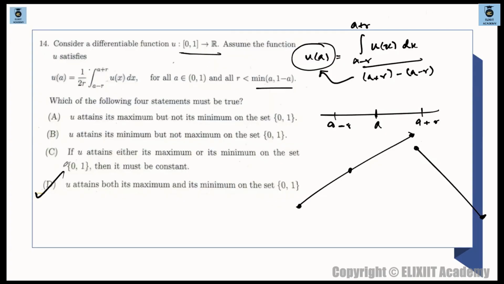The other things will not happen. It says that u attains its maximum but not minimum. Maximum, minimum, all the points will be attained because it's a linear function. Linear can be increasing, decreasing, whatever. This will attain the maximum and the minimum value on this set 0 to 1 because we are limited to 0 to 1 only. And what does the third option say? u attains either its maximum or its minimum, one of these, then it must be a constant. Okay, it will not be constant. It's either maximum or minimum on the set. So u must be linear over here.